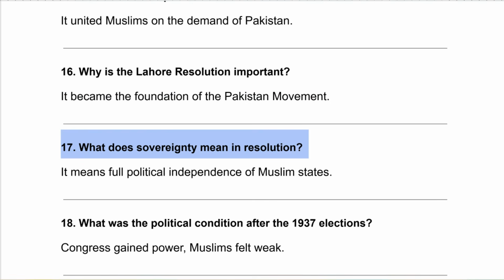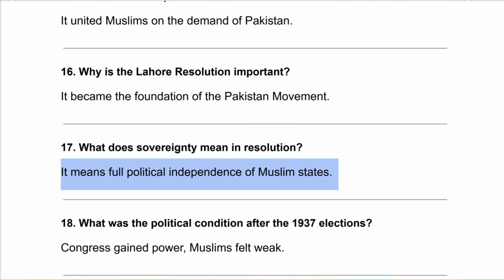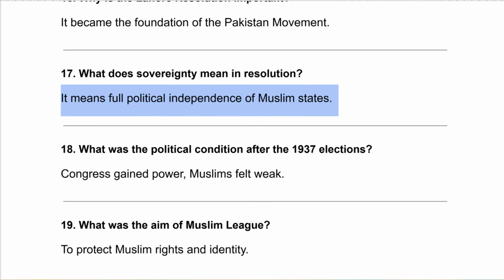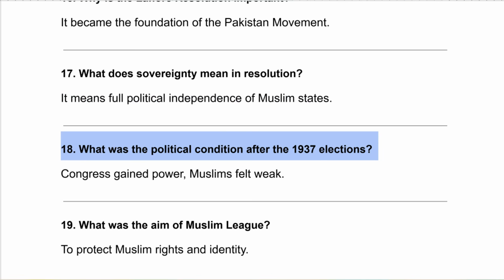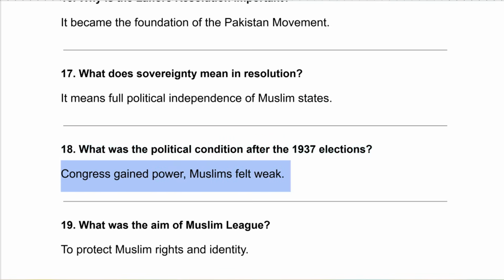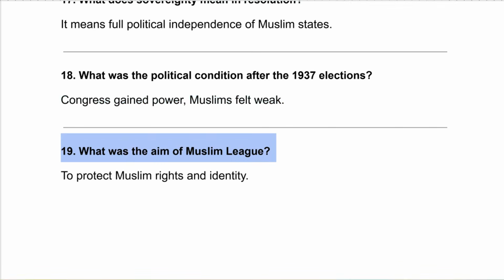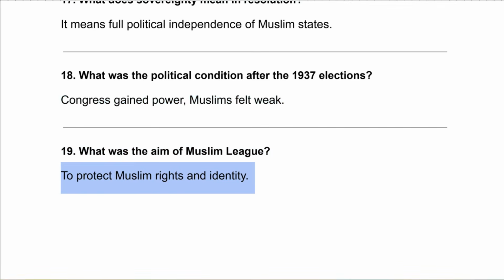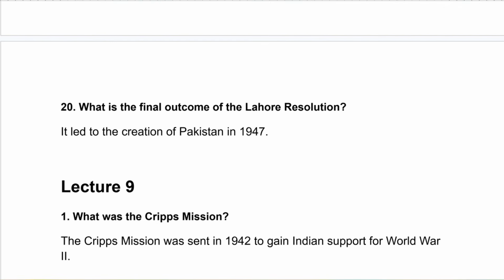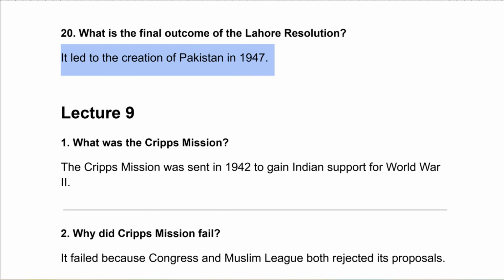What does sovereignty mean in the resolution? It means full political independence of Muslim states. What was the political condition after the 1937 election? Congress gained power. Muslims felt weak. What was the aim of Muslim League? To protect Muslim rights and identity. What is the final outcome of the Lahore Resolution? It led to the creation of Pakistan in 1947.